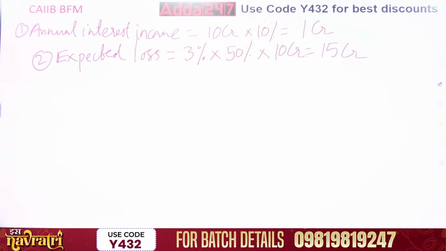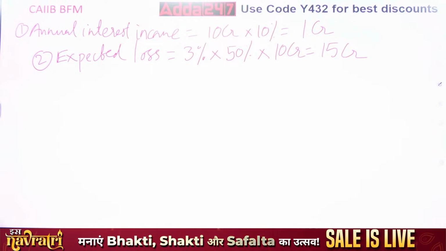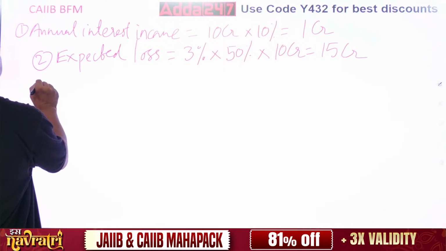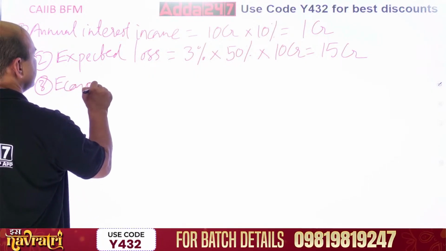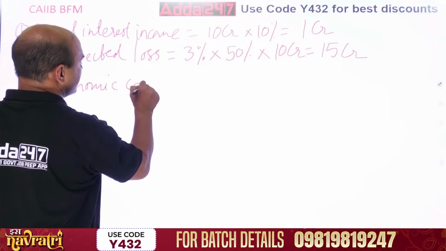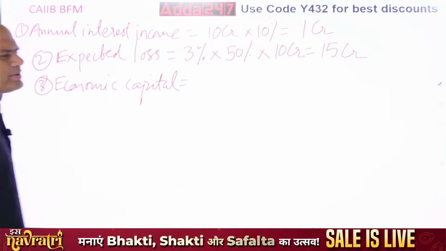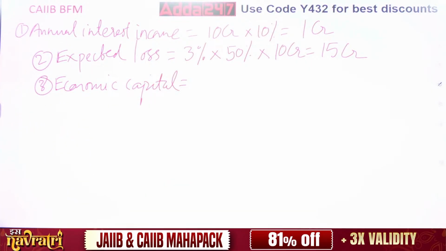Now economic capital. What is the economic capital given? Very important term. That is given as 12%. 12% into the loan amount.